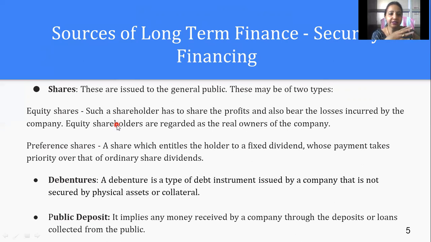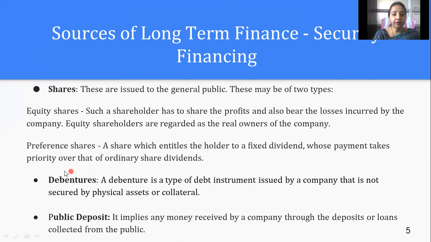Then preference shares work the same way: a fixed percentage is given as a dividend to the person, and the payment takes priority over the ordinary share dividends. So we have to consider whether we will go for finances from preference shareholders or not. Then we'll move to debentures. A debenture is a kind of debt instrument issued by a company that is not secured by physical assets or collateral.